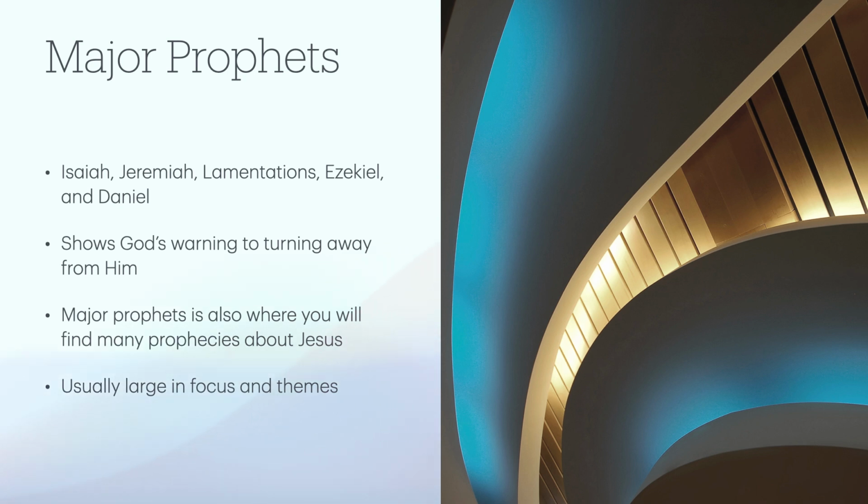After that, you have major prophets: Isaiah, Jeremiah, Lamentations, Ezekiel, and Daniel. These show God's warning against turning away from him and what happens. A lot of these prophets were going to the kings of the time and warning them about what they're doing and how they're going away from God and the consequences that are going to happen because of their decisions. The major prophets is also where you'll find many prophecies about Jesus. A lot of Daniel, Isaiah, for example, and Jeremiah have a lot of prophecies about Jesus. And so that's where you can find those.